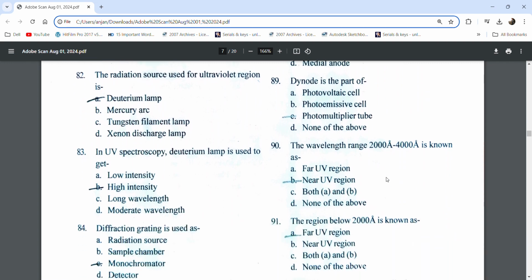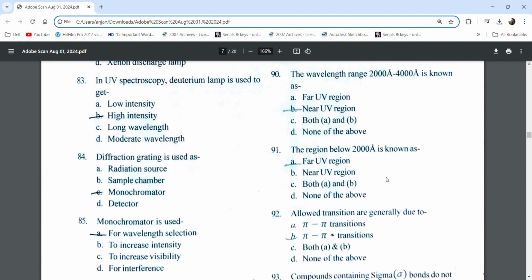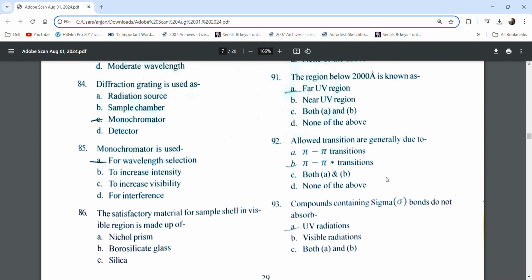The wavelength range 2000 angstrom to 4000 angstrom is known as the near UV region. The region below 2000 angstrom is known as the far UV region.